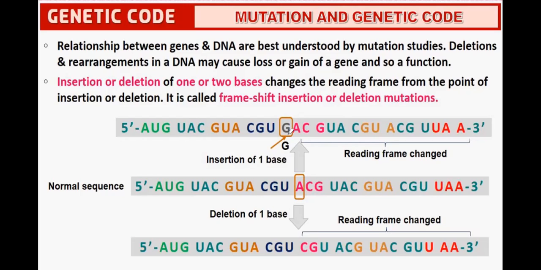So earlier it was not there. GAC, GUA, CGU, ACG, UAA. This is called reading frame is changed. Normal sequence is this: AUG, UAC, GUA, CGU, UAA.